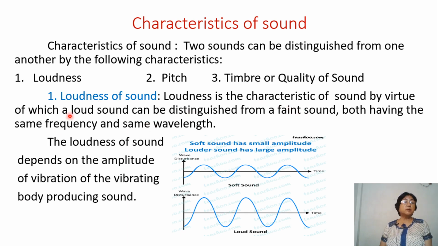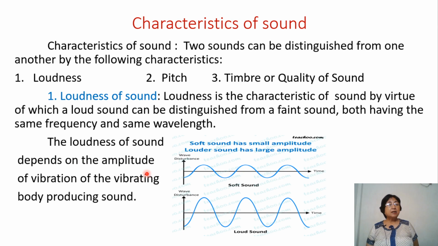Please remember, we use the word loud sound, faint sound, both having same frequency and same wavelength, meaning these two characteristics remain the same, but still we can find out the difference between two sounds by this characteristic. How? The loudness of sound depends on the amplitude of vibration of the vibrating body producing sound.